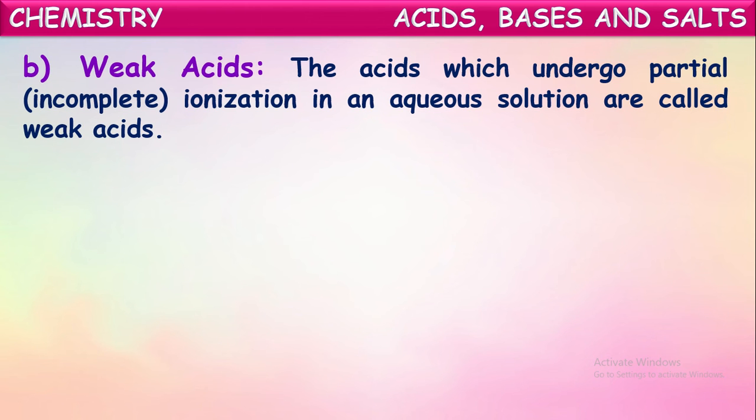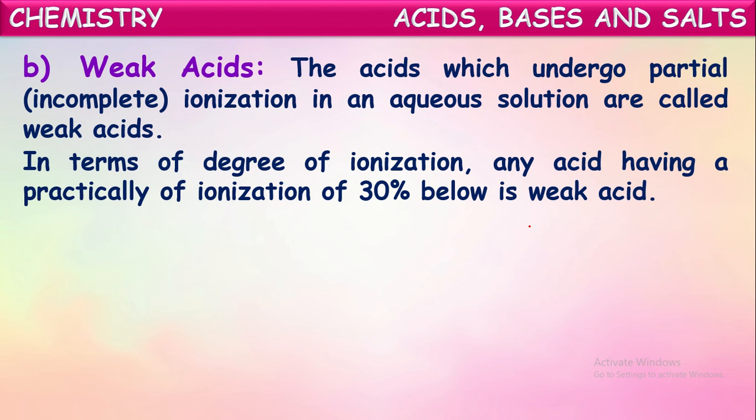Another category, weak acids. The acids which undergo partial ionization in an aqueous solution are called weak acids. That means any acid which has practically ionization of below 30% is considered a weak acid. So if you dissolve around 100 molecules of an acid into water, and below 30 molecules ionize into respective ions, then that acid is said to be a weak acid.